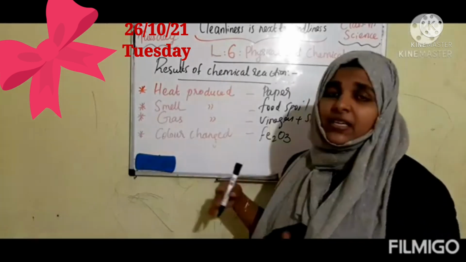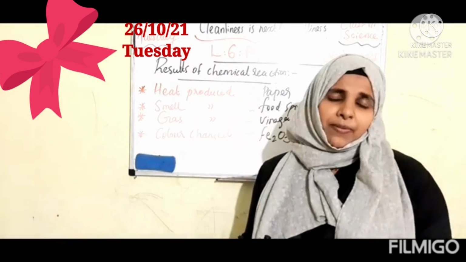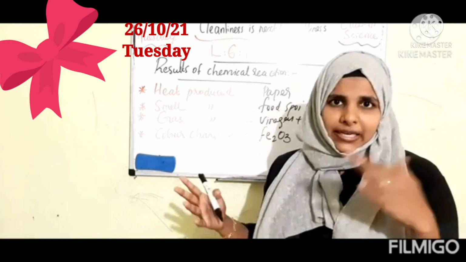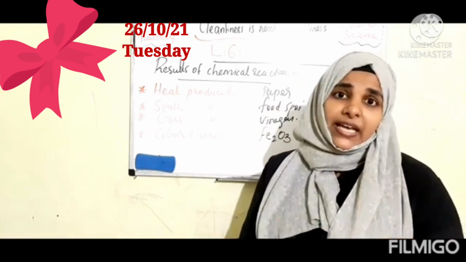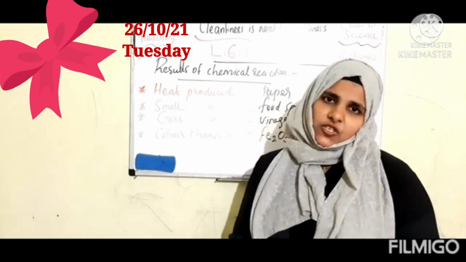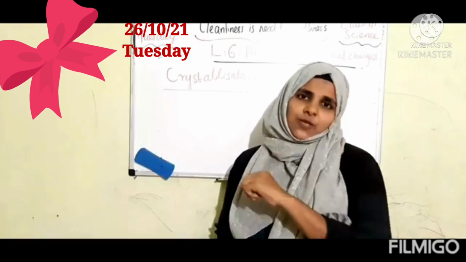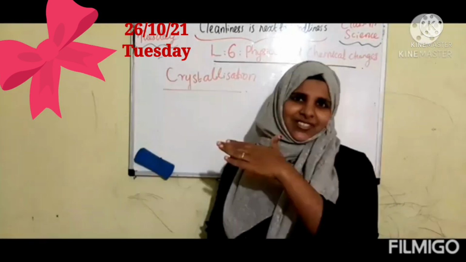So these are the main results of a chemical reaction. It may affect their sound or color or heat, like that. Clear? Now we can check another process, that is crystallization. Before explaining this crystallization, I will show a small experiment. Okay, we can check that one.